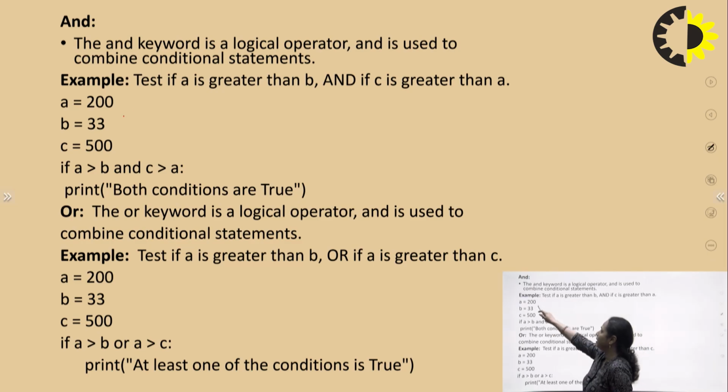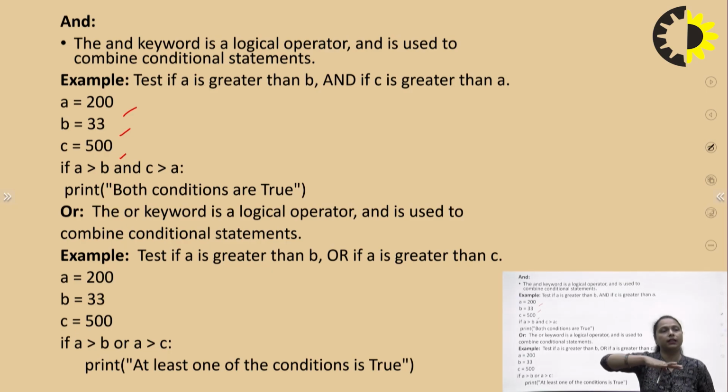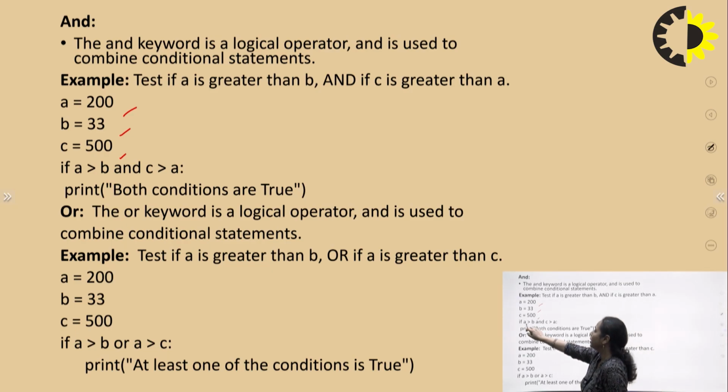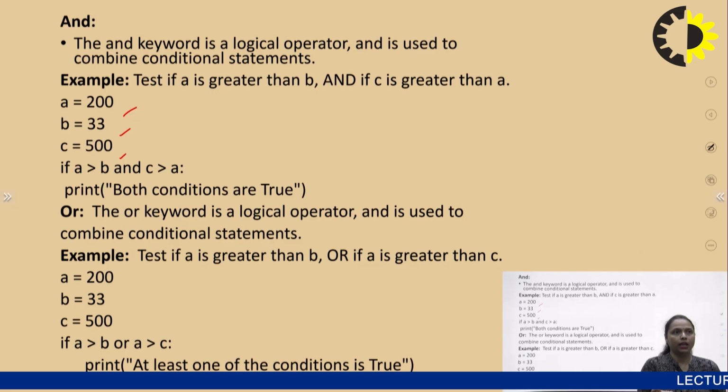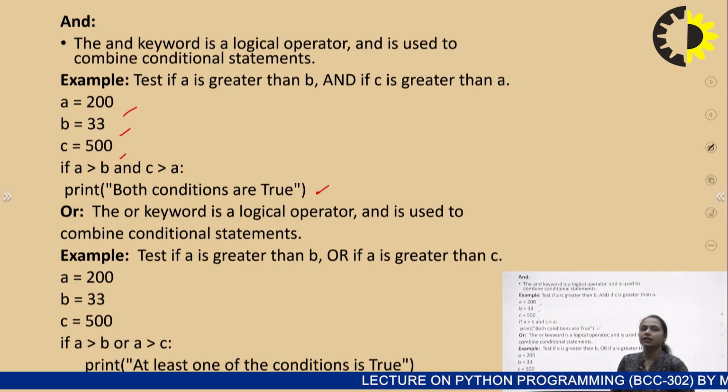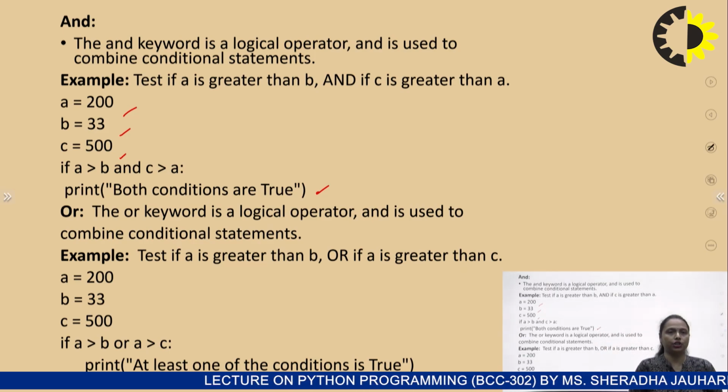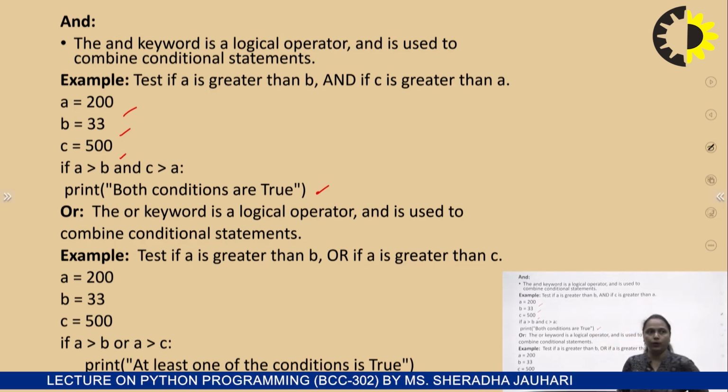For example, I have taken A as 200, B as 33 and C as 500. Now I want to check whether A is greater than B and C is greater than A. So it is written: if A is greater than B and C is greater than A, print both conditions are true. With the help of the logical operator AND, I have combined two different conditions, that is, I have checked whether A is greater than B and also checked whether C is greater than A. Now if these two conditions are true, then only the print statement will work. If any one condition is false, then this print statement will not work.